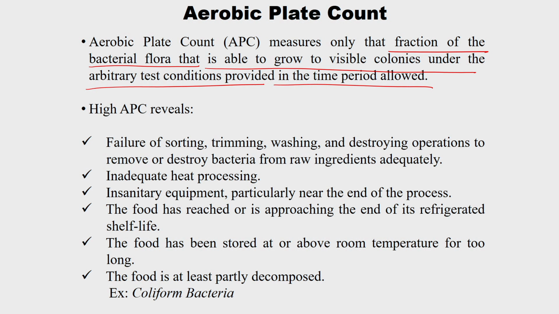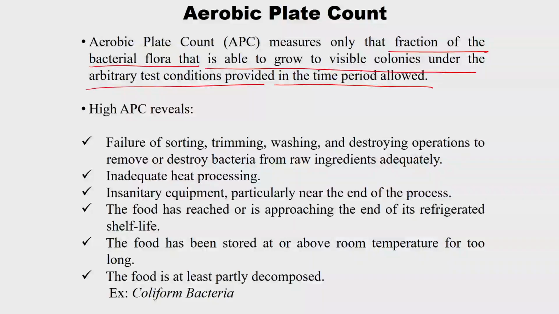A high APC reveals failure of sorting, trimming, washing, and destroying operations to remove or destroy bacteria from raw ingredients adequately. As I told, for example, in canning operations they do some pre-treatment first. One pre-treatment is blanching. Although it is done to inactivate the enzymes, sometimes it also kills certain microorganisms. So if we still find a high APC count after those operations, then that was not done properly. If it is meant to reduce the microorganism count, then it should not give a high APC.